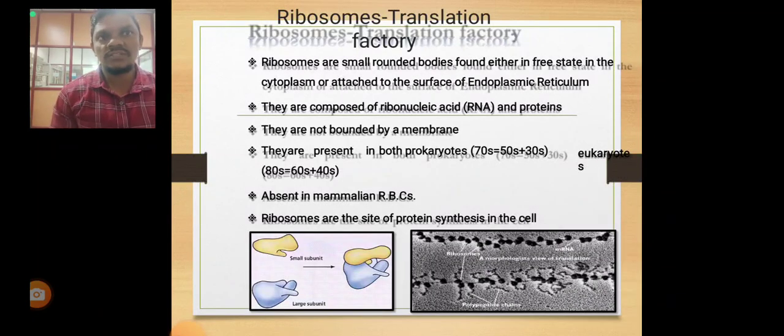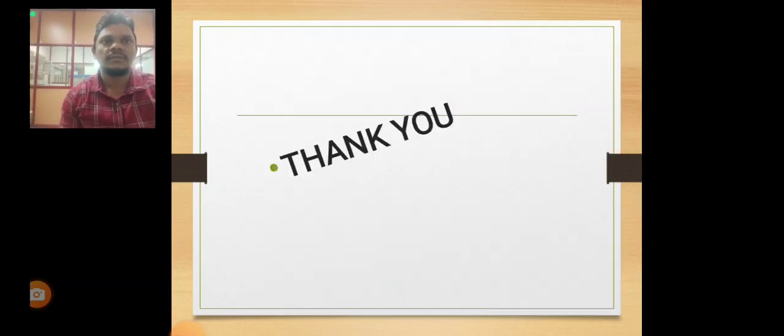Then ribosomes, the translation factory. Ribosomes are small rounded bodies found either free in the cytoplasm or attached to the surface of the endoplasmic reticulum. They are present in both prokaryotes and eukaryotes, and absent in mammalian red blood cells.